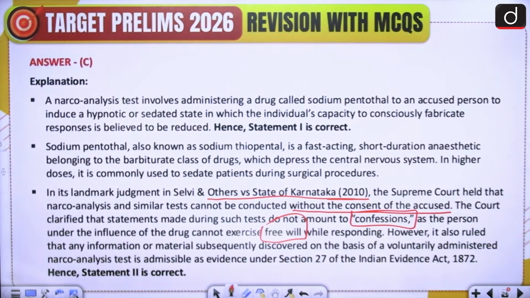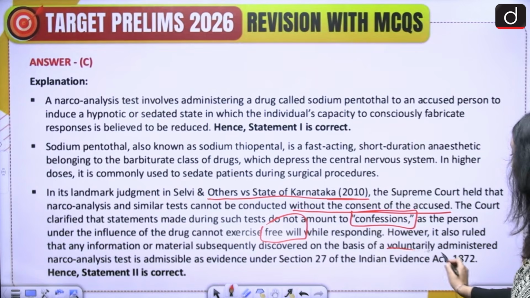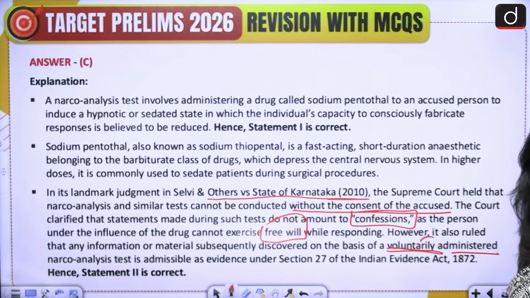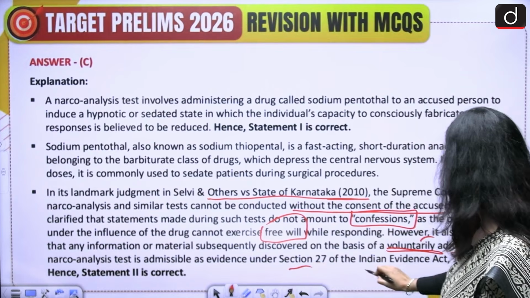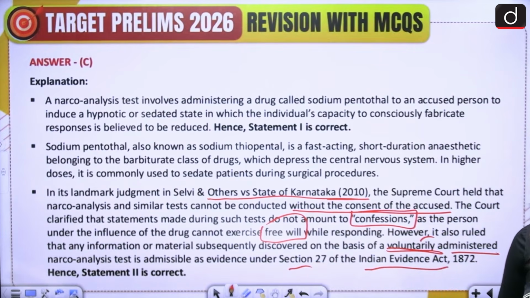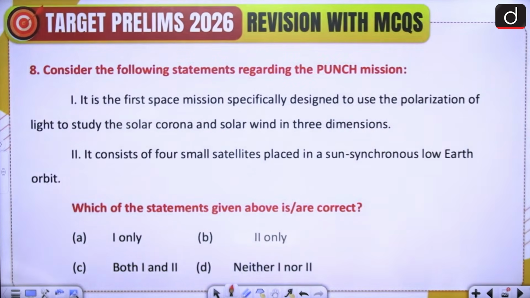However, it also ruled that any information or material subsequently discovered on the basis of a voluntarily administered, means after the consent has been given, voluntarily administered narco analysis test is admissible as evidence under section 27 of the Indian Evidence Act. All right, let's move on to the next question.